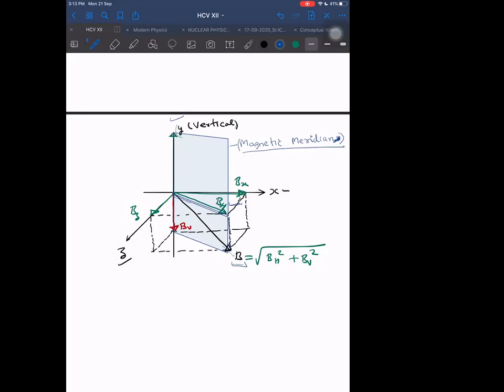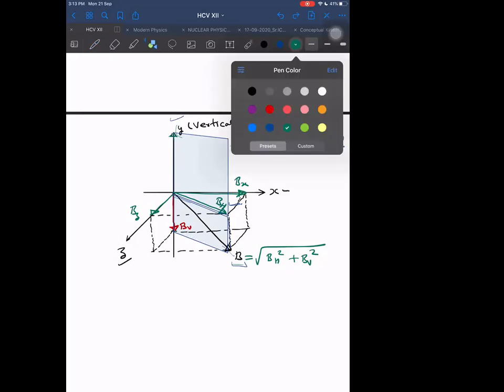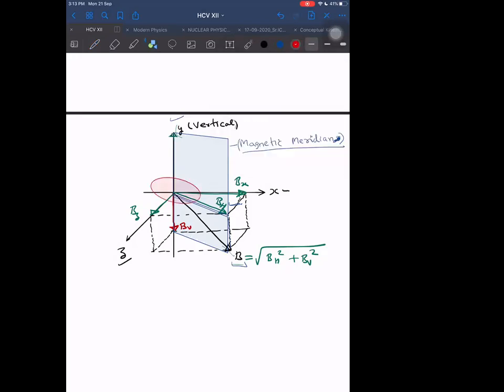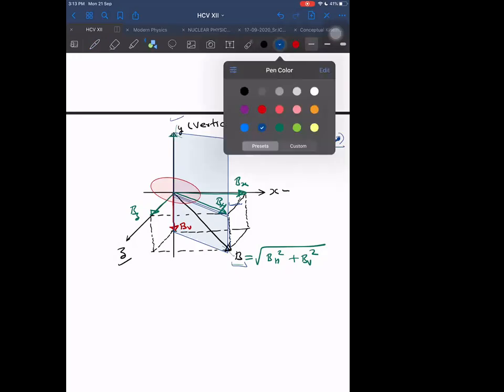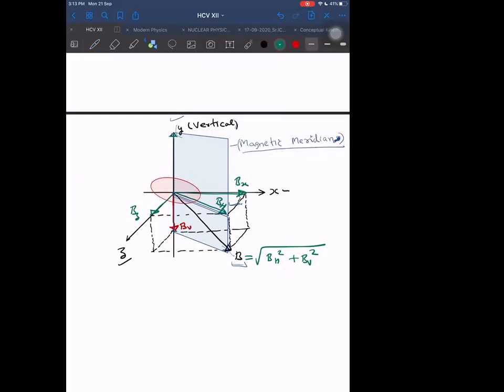This BH I can find out by taking a compass. Let me show a diagram here indicating a compass. For example, let it be a compass here. In this compass there is a needle, this is the needle. That needle will be pointing in which direction? That needle definitely will be pointing in the BH direction, because this cannot point in the net B direction.